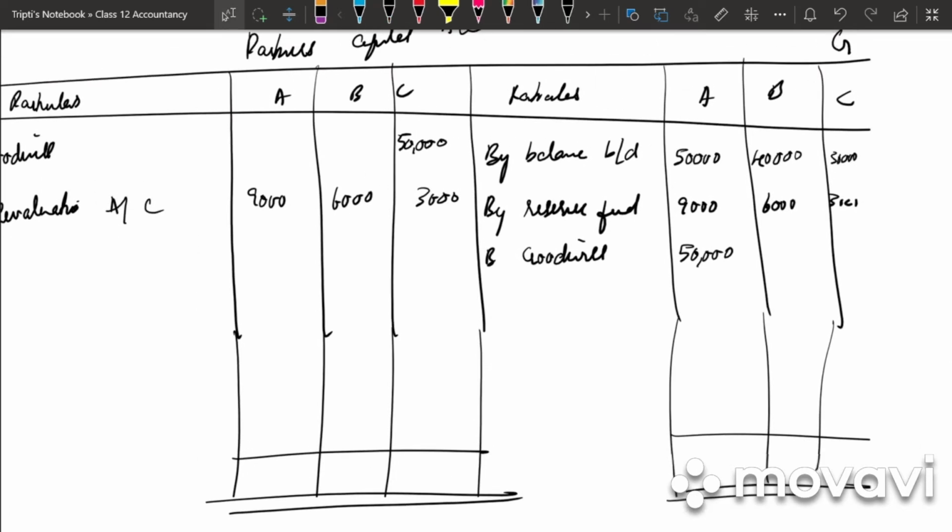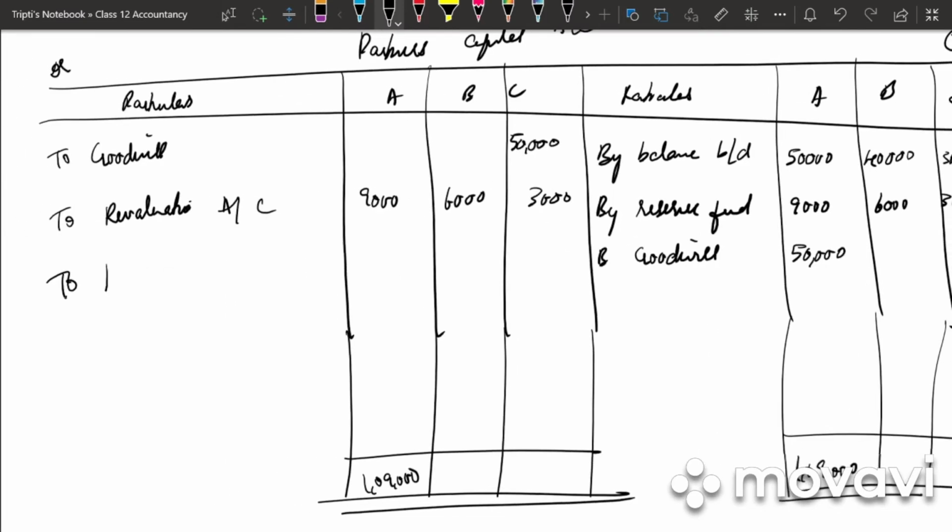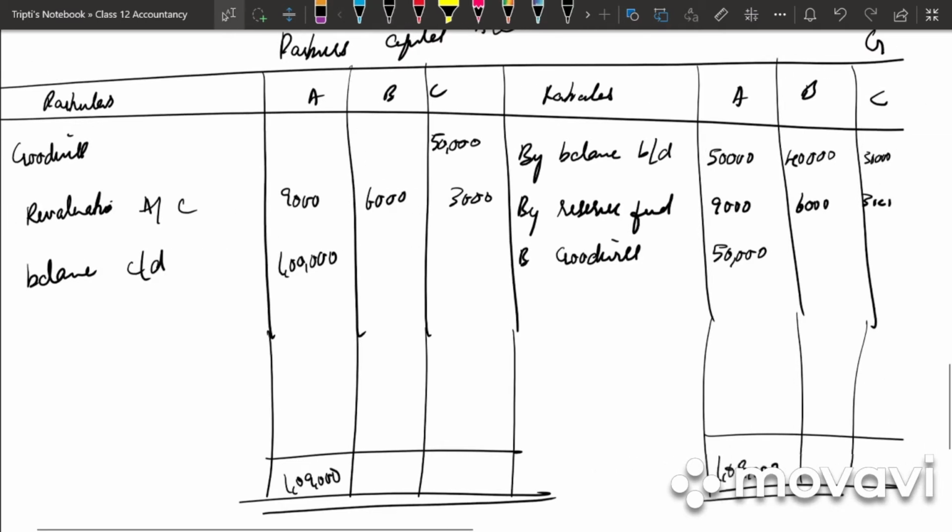Now we need to total both sides and see which side is more. For A, which side is more? It is 50 plus 50, 1 lakh. 1 lakh plus 9,000, it is 1 lakh 9,000. Our credit side total is more. So what will be the balancing figure? To balance carried down, it will be 1 lakh rupees. For B, which side is more? Again, it is our credit side, 46,000, 46,000. What is the balancing figure?